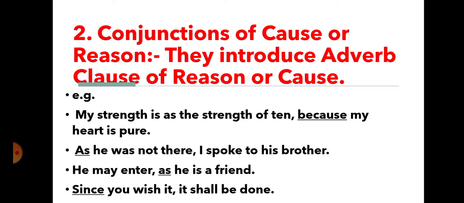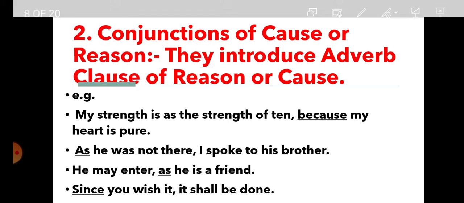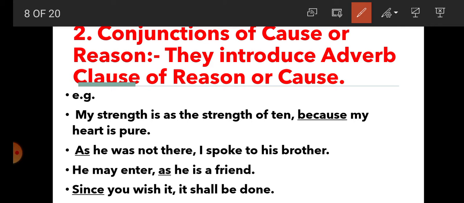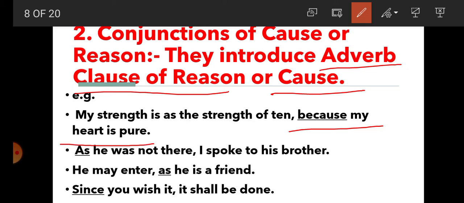Number 2, conjunctions of cause or reason. They introduce an adverb clause of reason or cause. Conjunctions of cause or reason, they introduce what? An adverb clause of reason or cause. So how do they introduce cause or reason? With the help of examples. My strength is as the strength of 10. And what is the reason behind it? Because my heart is pure. So here, students, with the help of the conjunction because, a reason is presented.